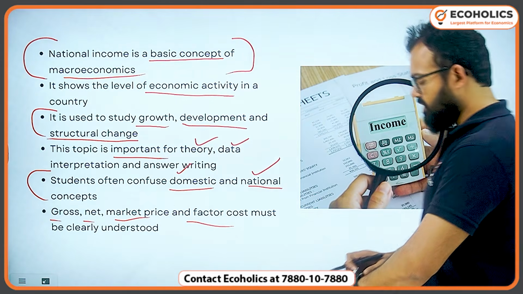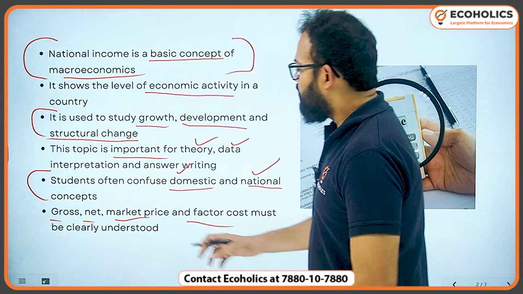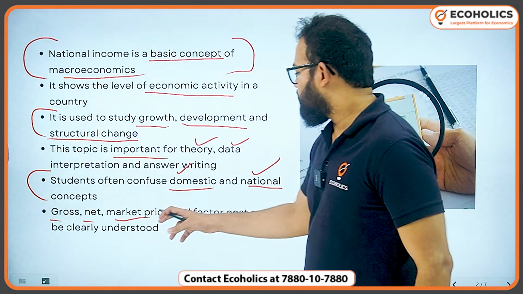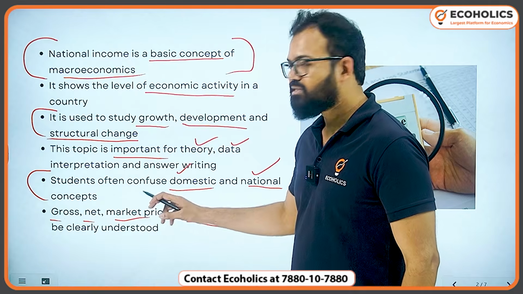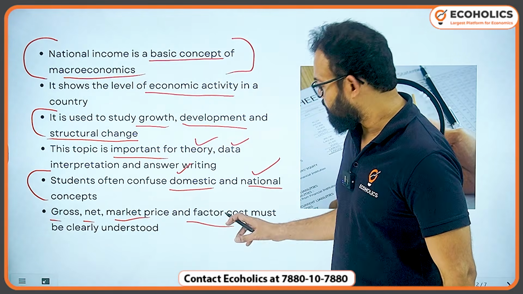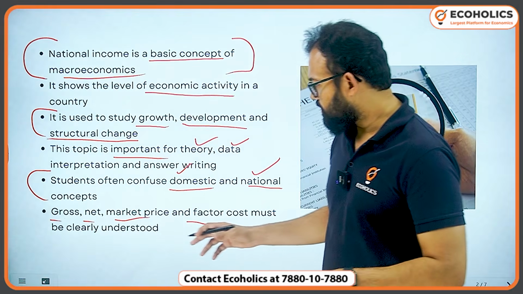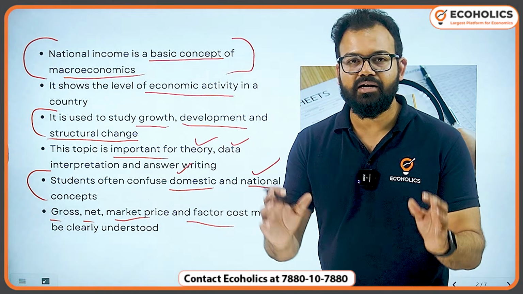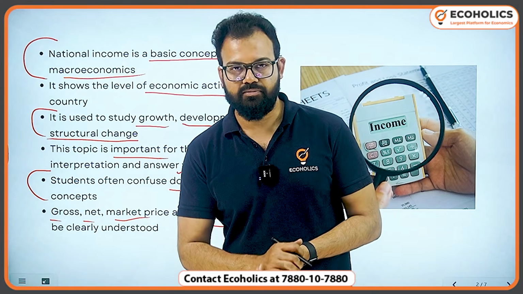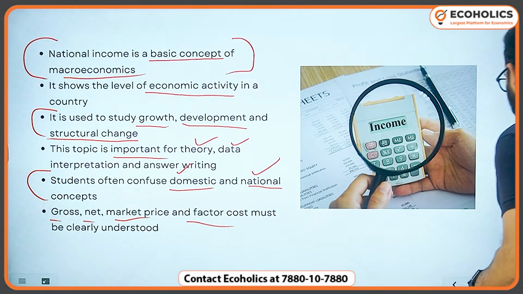So these are the certain concepts. Here you can say gross, net, market price, factor cost. So market price is MRP, put together with all the factor prices, it means the factors involved like wages, etc. Gross versus net is the main difference of depreciation. Okay, so we'll see in later slides as well.